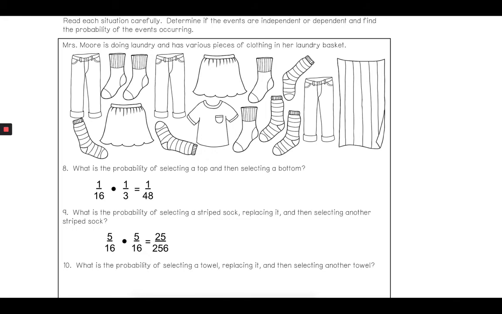Number 10. What is the probability of selecting a towel, replacing it, then selecting another towel? Go ahead and try this one on your own. All right, looking at the information, there's only one towel. So since there's only one towel, I have a 1 out of 16 chance times a 1 out of 16 chance because I'm replacing it back in. If it was without replacement, then that would be 0 because there's a 0 chance of me choosing a towel twice. But it says replacing it, so it's an independent event, and so I have 1/16 times 1/16, and that gives me 1/256. So I have a 1 out of 256 chance of that actually happening.